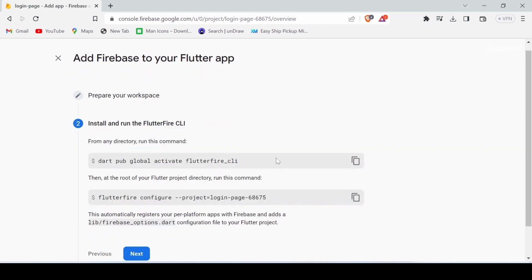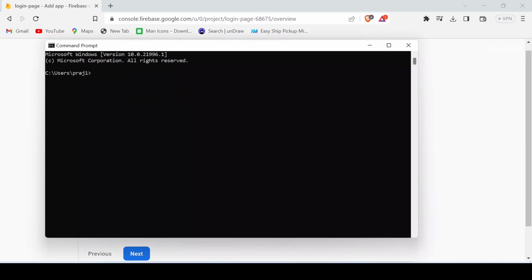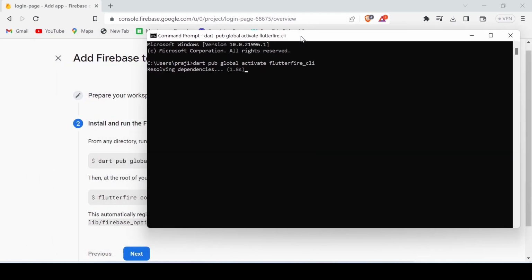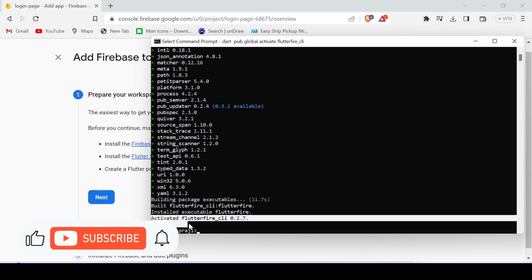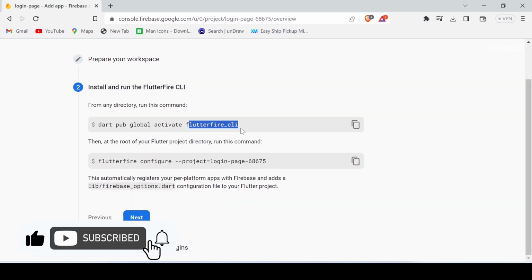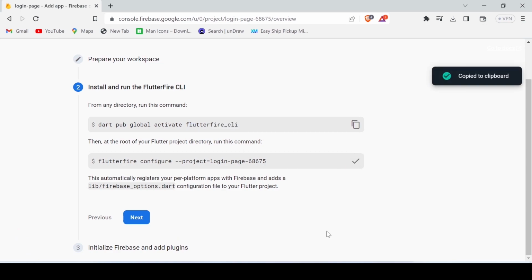So click on next, then it will ask you to activate the FlutterFire CLI. So just simply copy this code, then open your CMD. Also you can see here that it is asking to open the CMD from any directory that we want. So I just simply open my CMD and here I will run this command. It will take some time to run and you can see that it has activated the FlutterFire CLI here. So close this.